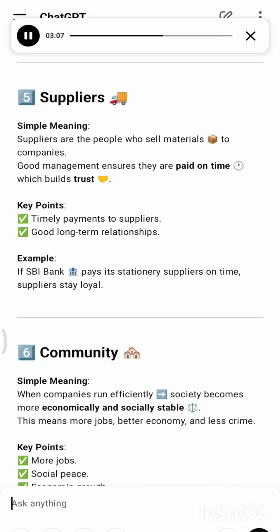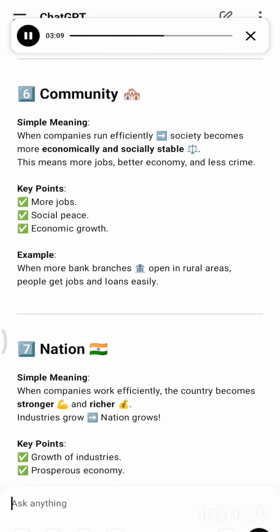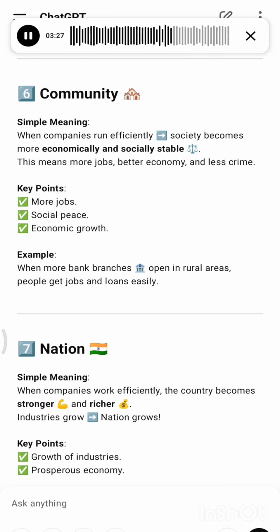Number 6, community. Simple meaning: when companies run efficiently, society becomes more economically and socially stable. This means more jobs, better economy, and less crime. Key points: more jobs, social peace, economic growth. Example: when more bank branches open in rural areas, people get jobs and loans easily.